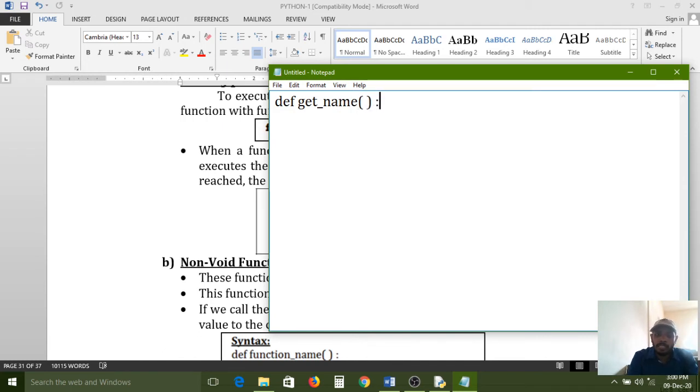bracket, and one colon symbol must and should be required here. After that, one indentation space, one or more than one, but for all statements the same space is compulsory. If you give two spaces here, now I am writing get name, under the get,